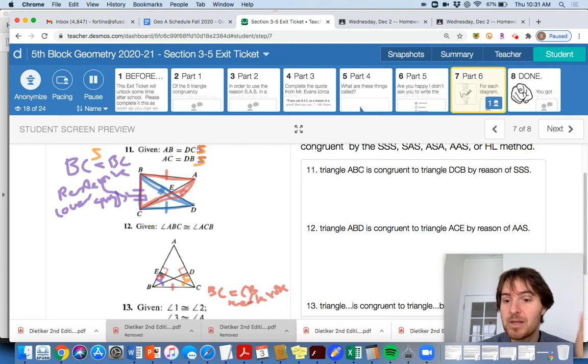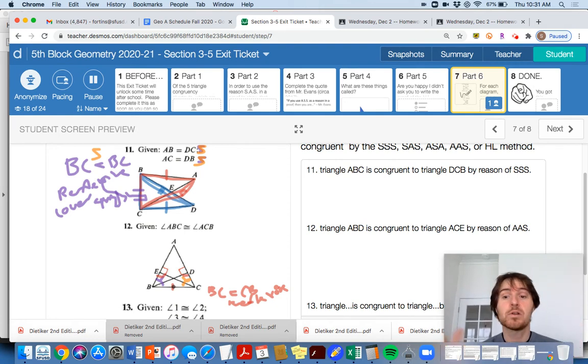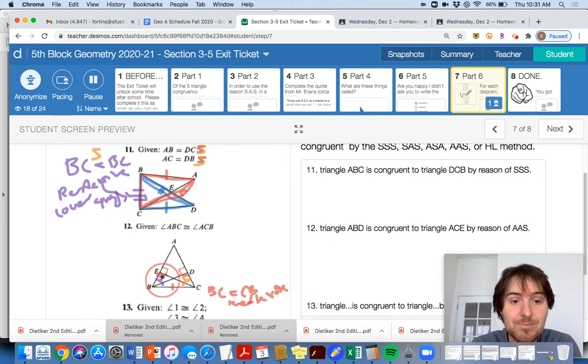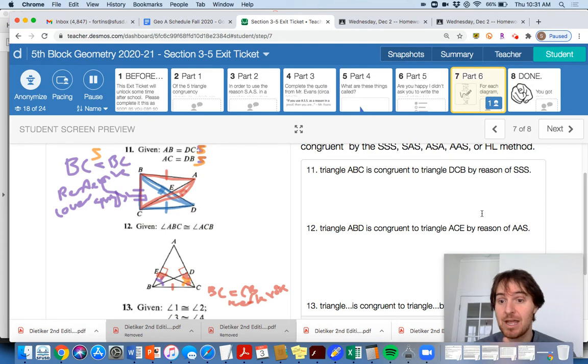It's not HL because we only have one side here. A lot of people said HL in this problem here because we know this hypotenuse is congruent to itself here. But do we know a leg is congruent to another leg, right? A corresponding leg is congruent to another corresponding leg in this diagram here. Do we know that yet? No, we just know that this is a right triangle, and right triangles have angles that measure 90 degrees. So those two angles are congruent to one another, right? They're congruent to one another. And this diagram is really messy. That's why you got to be listening to me right now, I guess. So here we have an AAS correspondence here.